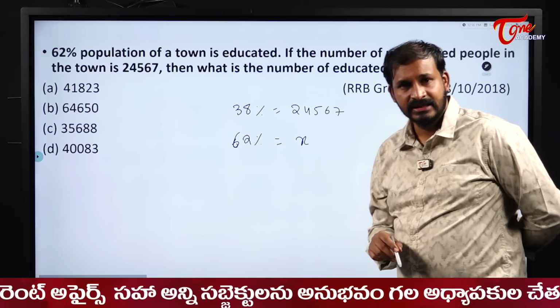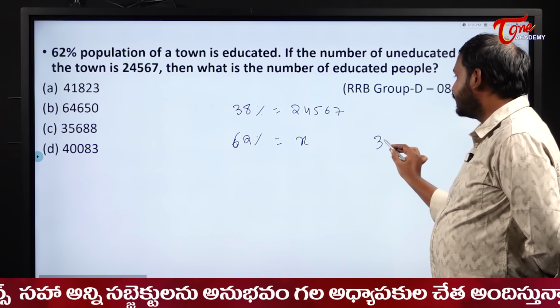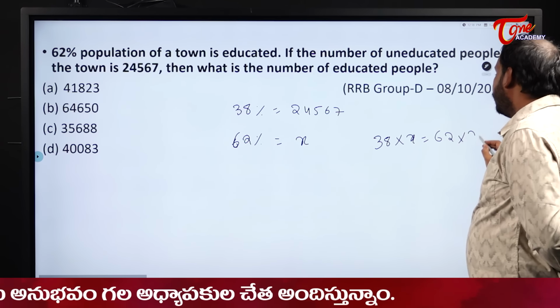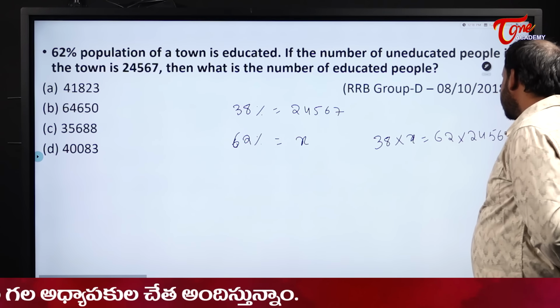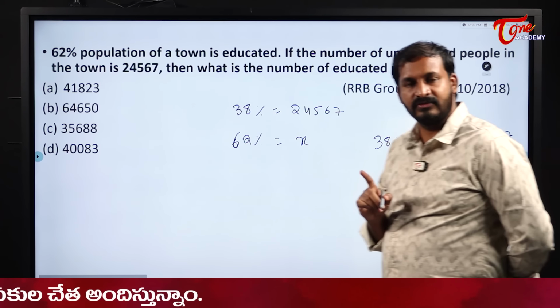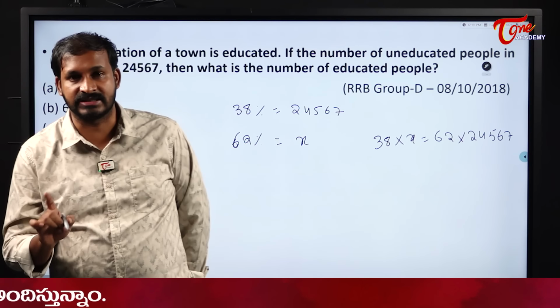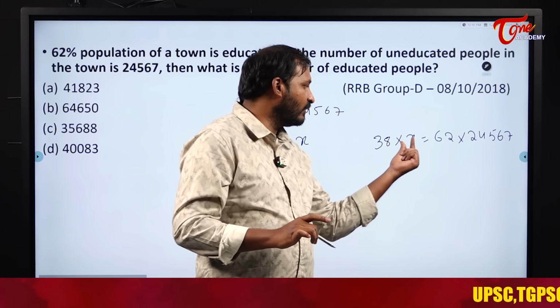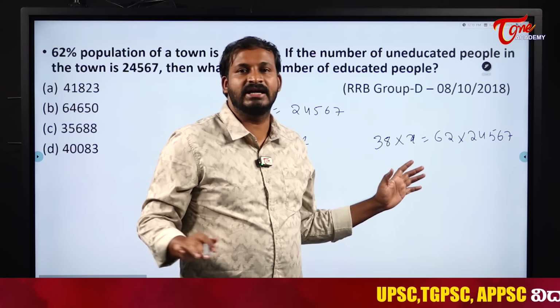Assume it as x. So what you will get? 38 into x is equal to 62 into 2, 4, 5, 6, 7. See students, this is head count. Head count means you will never get the answer in decimals. So definitely only x we will have, this thing will definitely get cancelled.